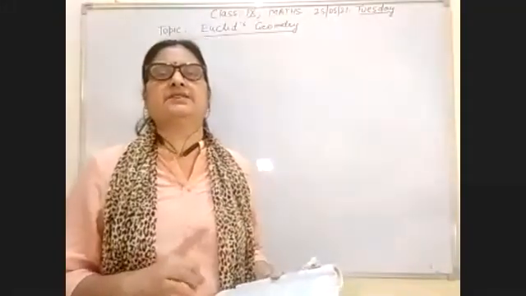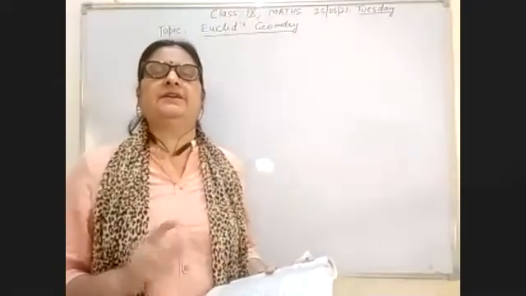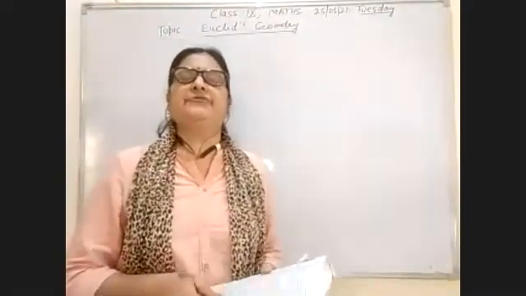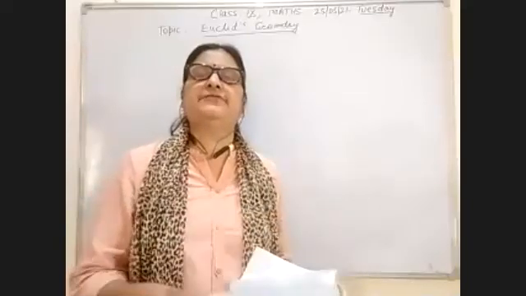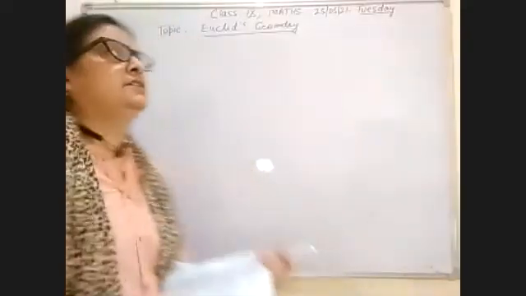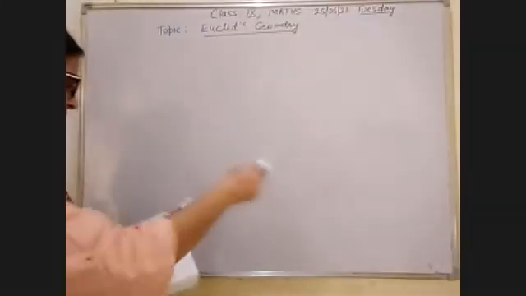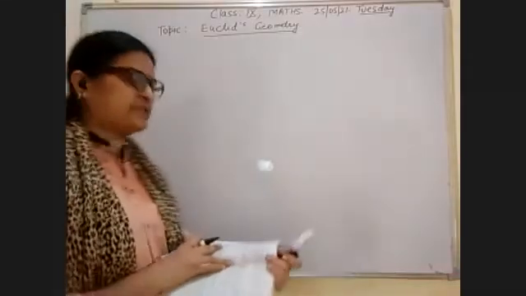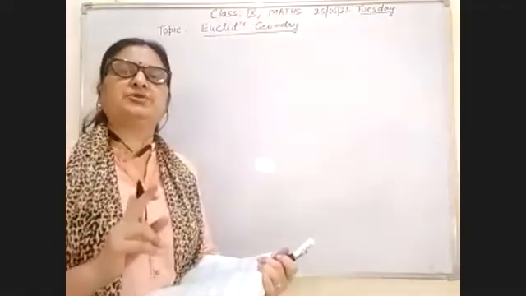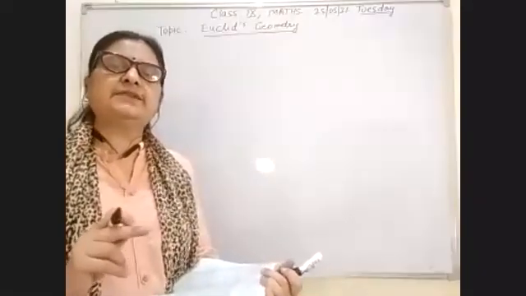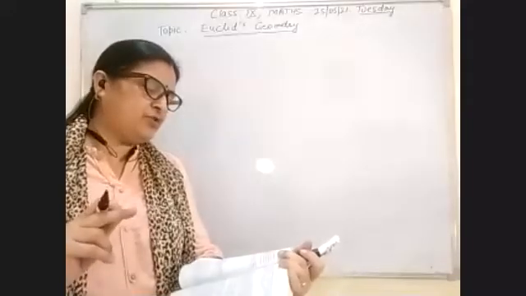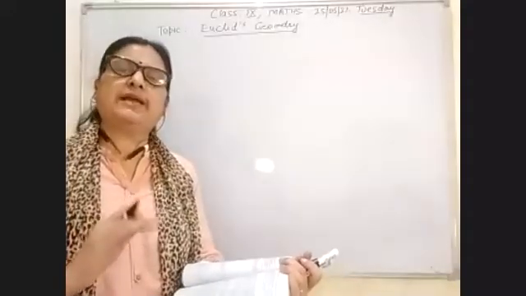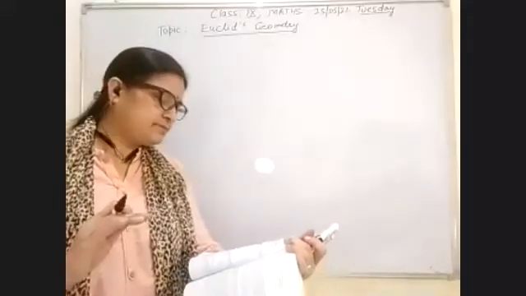In the last lecture we already discussed 4 of the 5 postulates. Now the 5th postulate, again, I am repeating the postulates also. The first postulate: a straight line may be drawn from any point to any other point.